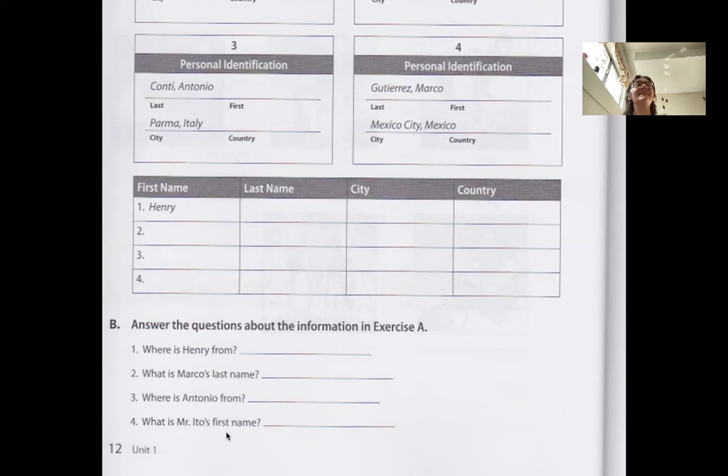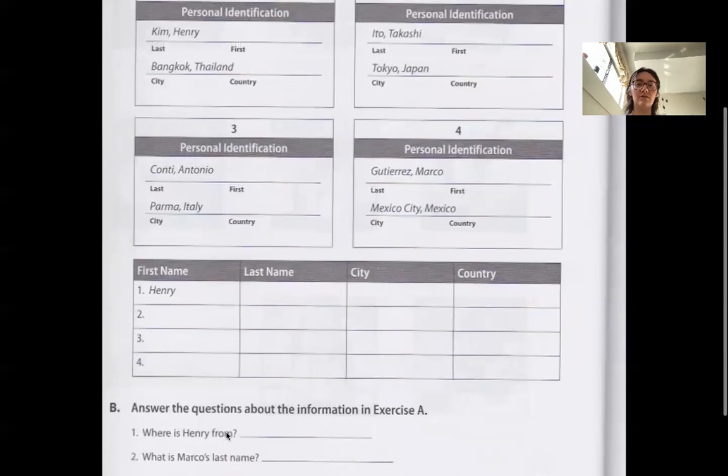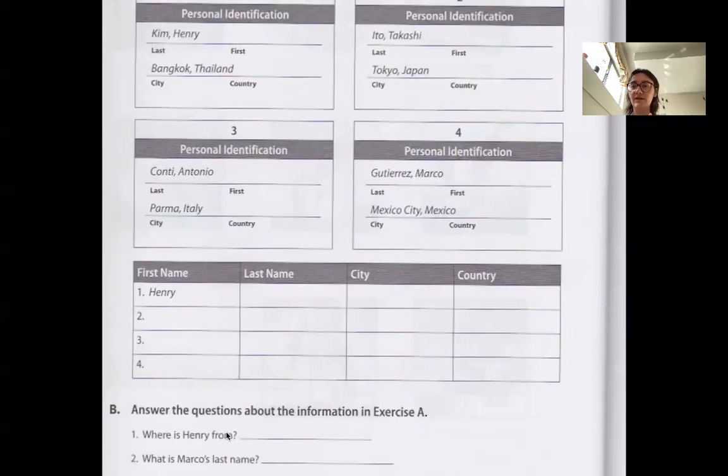Right. But now most people, at least in the US, and in a lot of places where you work, just go by their first name. They don't mind if you say, oh, this person's name is Marco, or Henry, instead of saying, oh, Mr. Kim, right? It just depends on what you're doing and who you're talking to.